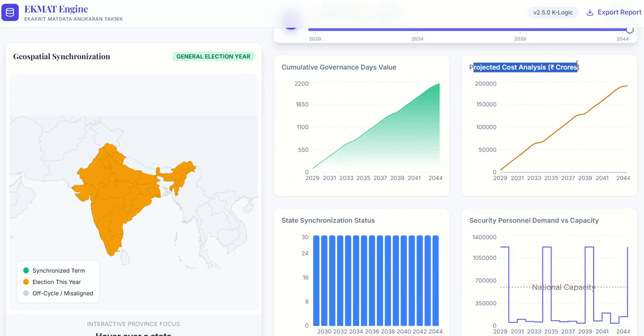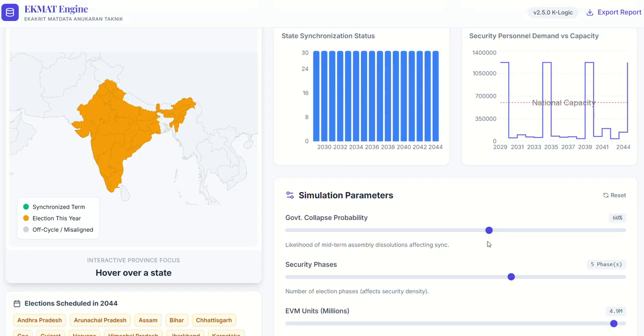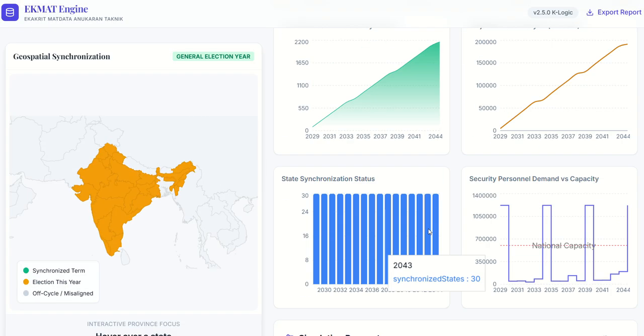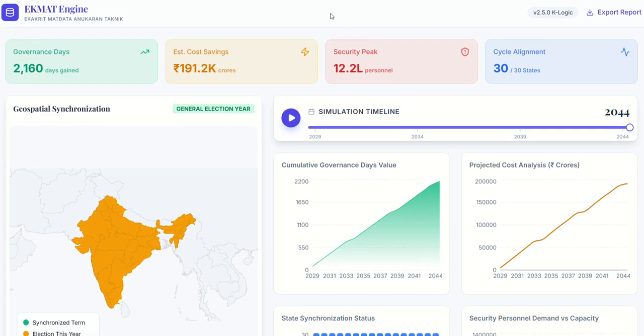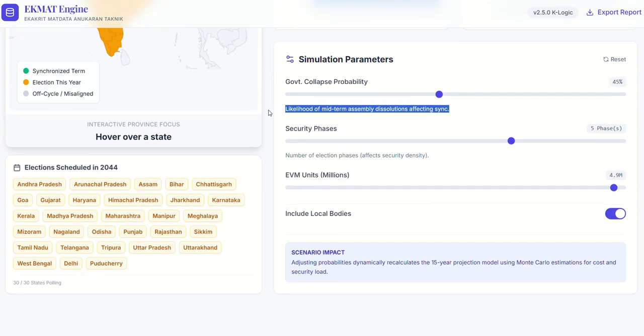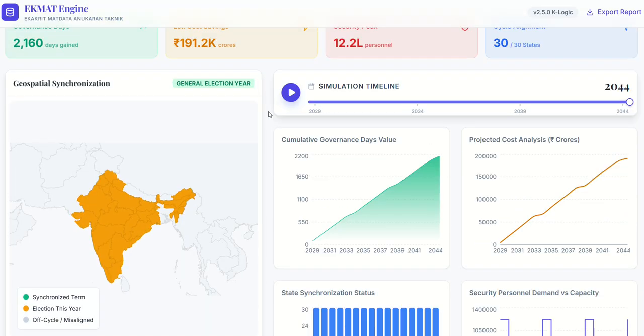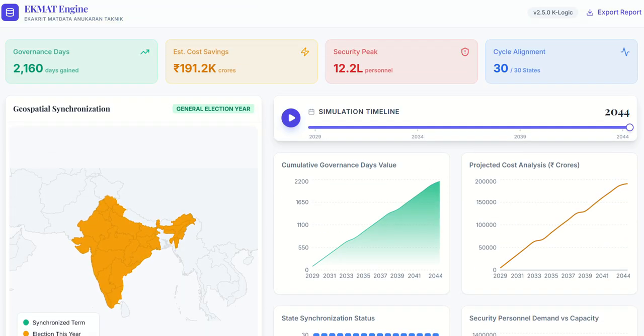It gives us a graph of projected cost analysis, which we have taken from Election Commission data. Again, we have governance, meaning how many days we can save based on the ratio of collapse, that is, how many elections happen and how many days we can save. So overall we can say that this is data-backed and researched from authentic sources like ECI, CMS and ministries, which gives us a proper simulation of what impact One Nation, One Election will have on our nation. Thank you.